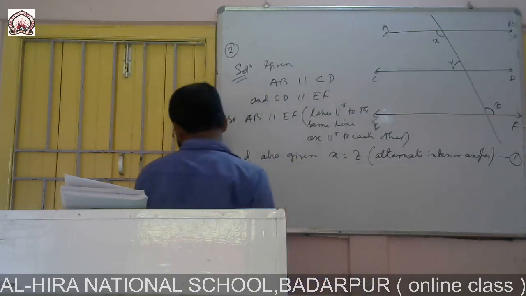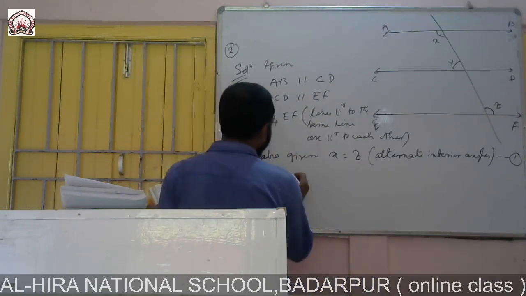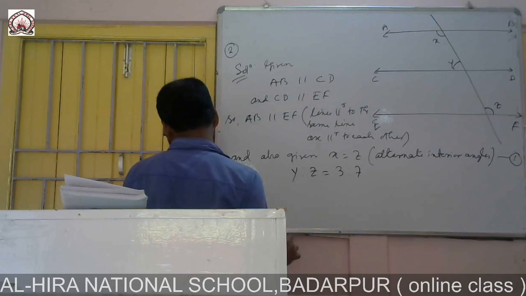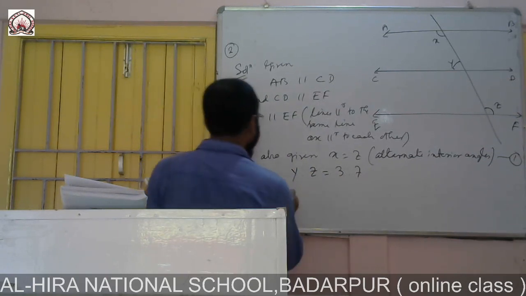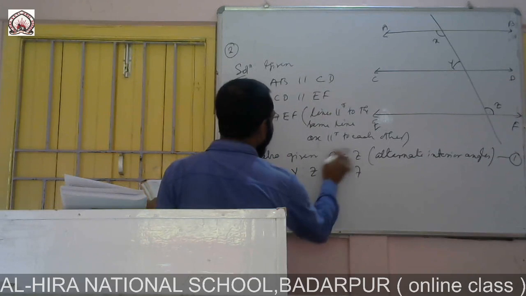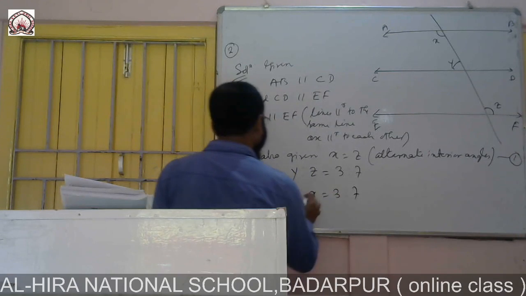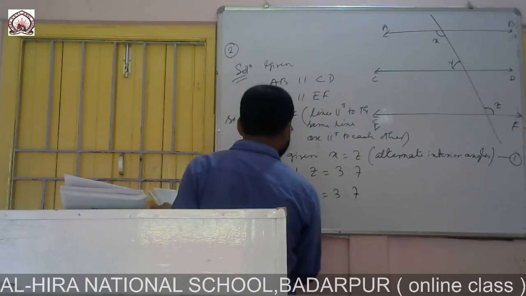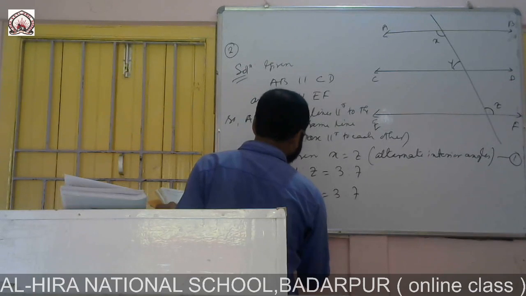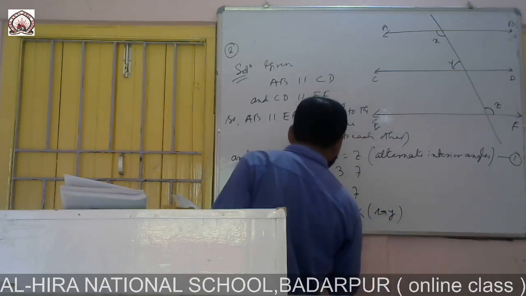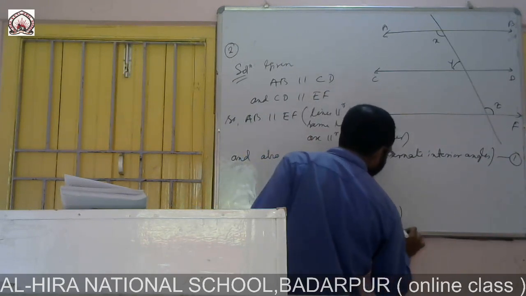So X is equal to Z, and we are given in the question Y is to Z is equal to 3:7. So Y is to Z is 3:7. So in place of Z we can put X. Y by X is 3:7. So Y by X is equal to 3:7, we may write K, say, then Y will be 3K and X will be 7K.